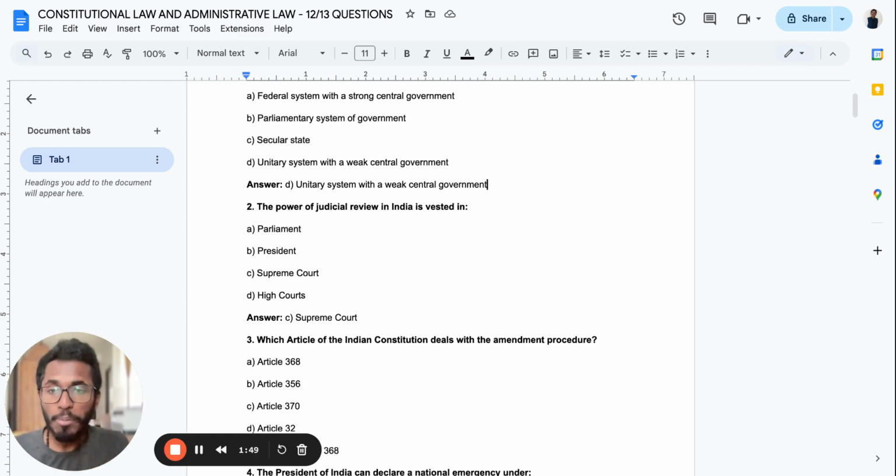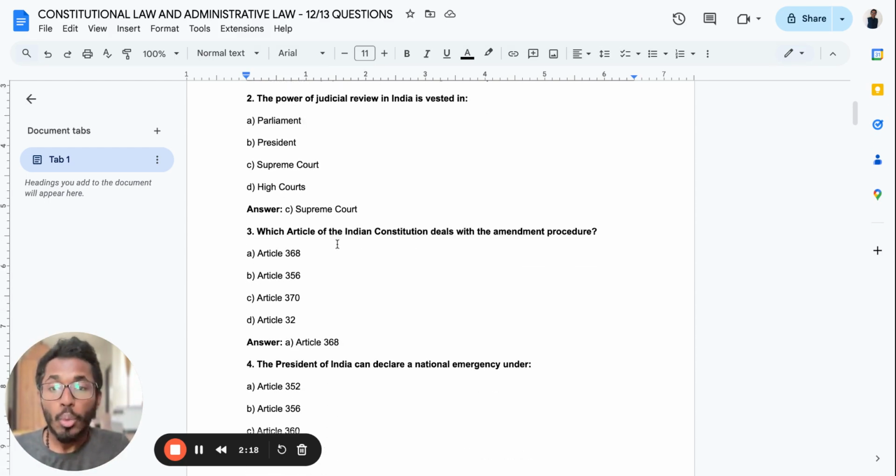Question 2: the power of judicial review in India is vested with whom? The power of judicial review is not with the Parliament, neither the President nor any other authoritative body under the legislative domain. It comes only under the Supreme Court and High Court. To an extent, the High Court can also do it, not in all stages. I'll tell you in which particular stages the High Court can review a matter, but most of the time the power of judicial review lies within the Supreme Court. Keep that in mind.